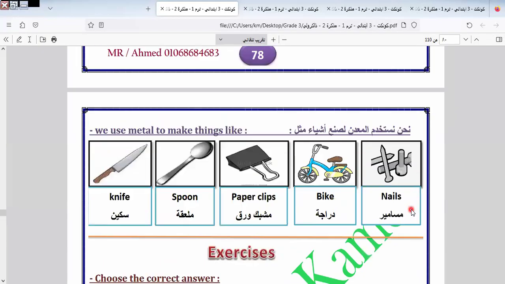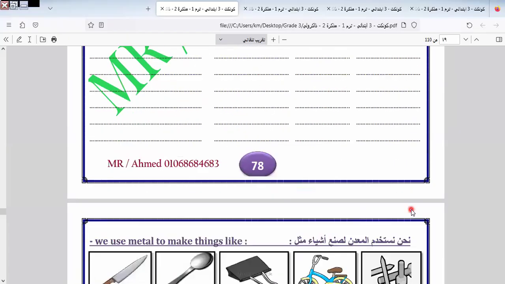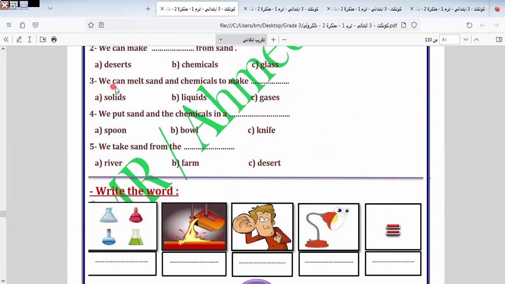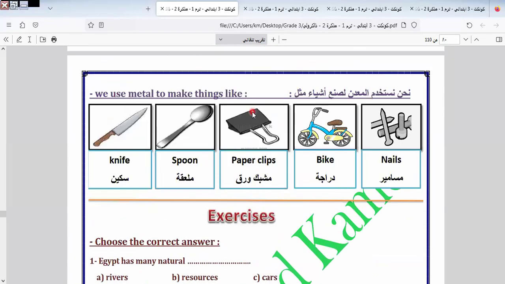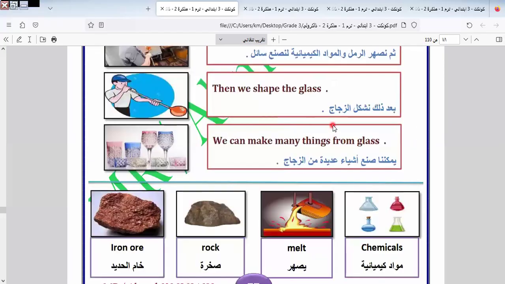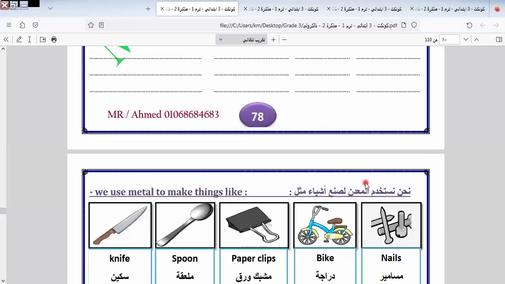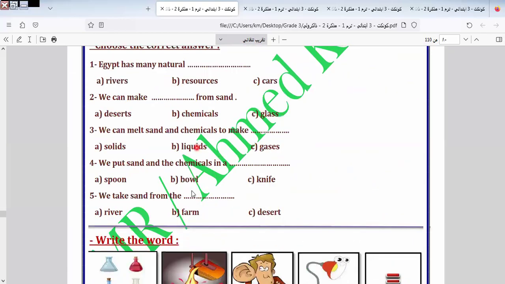Let's answer the general exercise here. Egypt has many what? Has many natural resources. We can make space from sand. We can make glass. Excellent, you are clever people. We can melt sand and chemicals to make what? To make liquid. This one, liquids. We put sand and chemicals in a bowl.